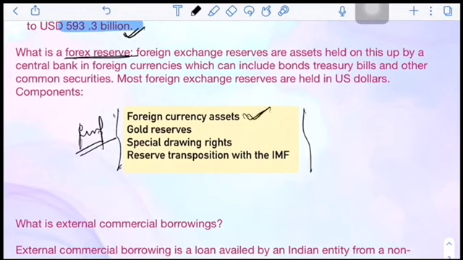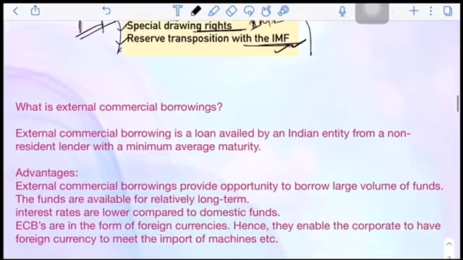So this is foreign currency assets like the dollar, maybe gold reserves, how much gold India has, and special drawing rights. This is related to the IMF, and reserve tranche position with the IMF is also related to the IMF, because it has already been mentioned here. So this is how these four things are important for the foreign reserve. These are the components of foreign reserve, right?